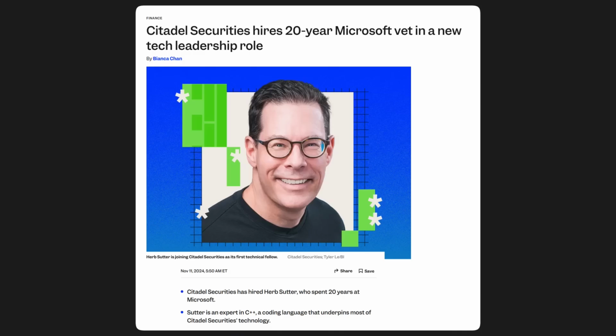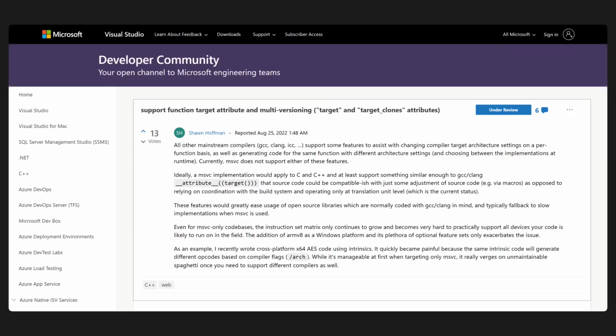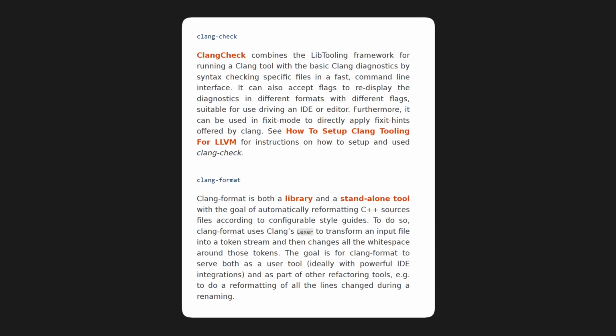That being said, one of the biggest issues with MSVC has been that it generates very poor SIMD code in comparison to other compilers, and it has a lot left to be desired in regards to SIMD in general. For example, it doesn't have target attributes to specify which instruction set a particular function should use. The benefit of Clang is that it gives much more friendly errors and warnings compared to the other compilers. It also has excellent tooling, including but not limited to static analysis and formatting.